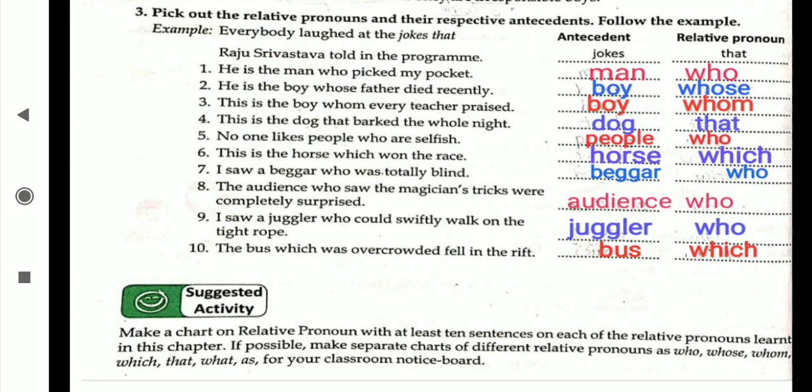Now the suggested activity. This is possible in the textbook, question numbers 1 and 3. Complete them in the textbook. Only question number 2 write down in the notebook. Make a chart on relative pronouns with at least 10 sentences on each of the relative pronouns learned in this chapter. If possible, make separate charts of different relative pronouns such as who, whose, whom, which, that, what, as, for your classroom notice board. This activity we are going to complete when school reopens.